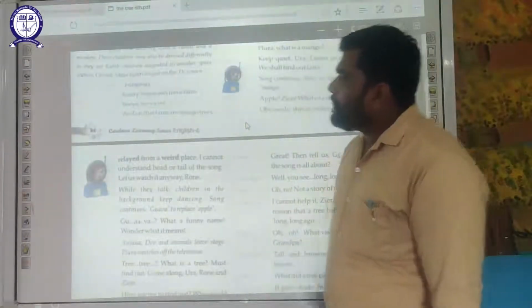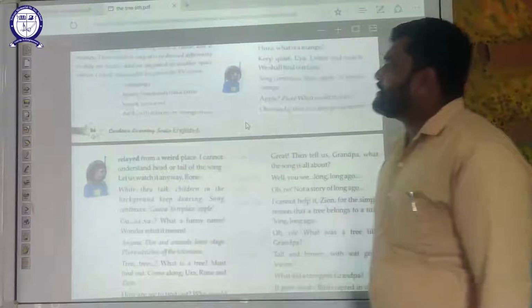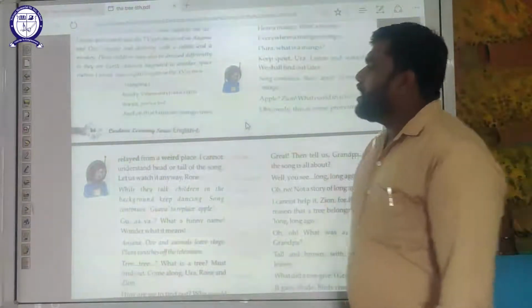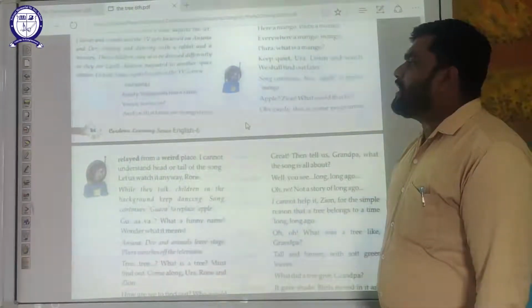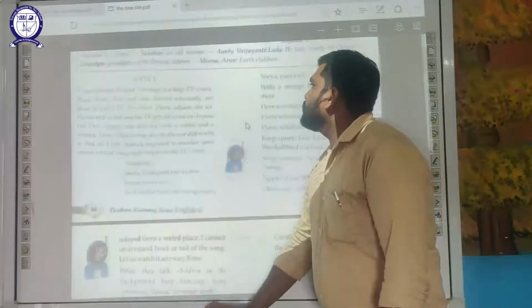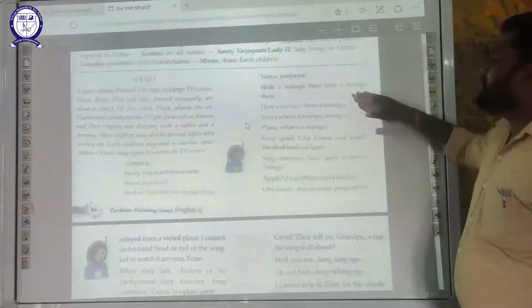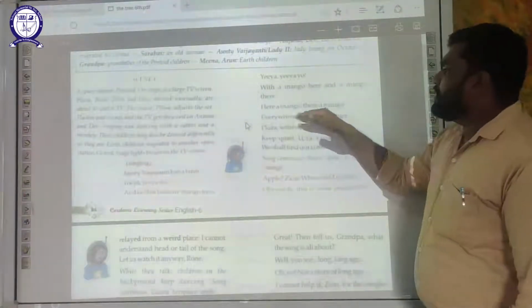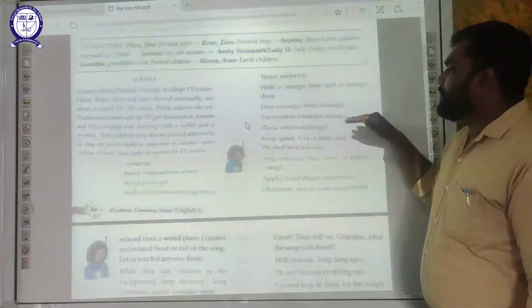Now, here Anjana sings. Dev and Anjana: Auntie Vajanti has a farm, E-I-E-I-O, and on that farm are mango trees, E-I-E-I-O. With a mango here and a mango there, here a mango, there a mango, everywhere a mango.